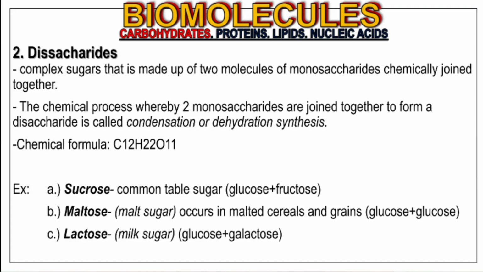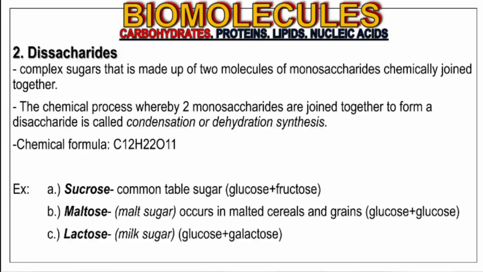And let us now have the second classification of carbohydrates, which are the disaccharides. Disaccharide, from the word itself, di and saccharide, di which means two and saccharide which means sugar. Disaccharides are complex sugars that are made of 2 molecules of monosaccharides.